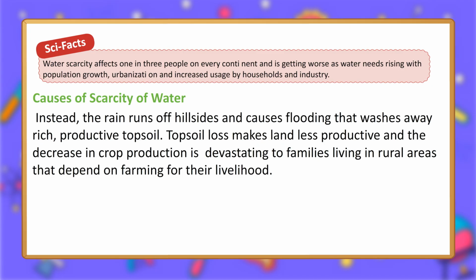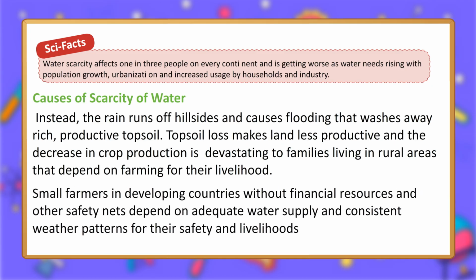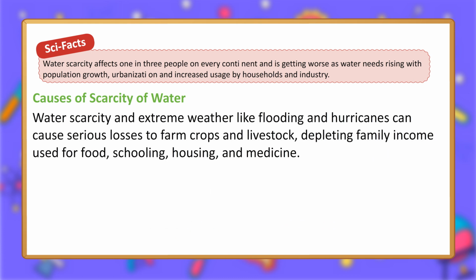Topsoil loss makes land less productive, and the decrease in crop production is devastating to families living in rural areas that depend on farming for their livelihood. Small farmers in developing countries without financial resources and other safety nets depend on adequate water supply and consistent weather patterns for their safety and livelihood. Water scarcity and extreme weather like flooding and hurricanes can cause serious losses to farm crops and livestock, depleting family income used for food, schooling, housing, and medicine.